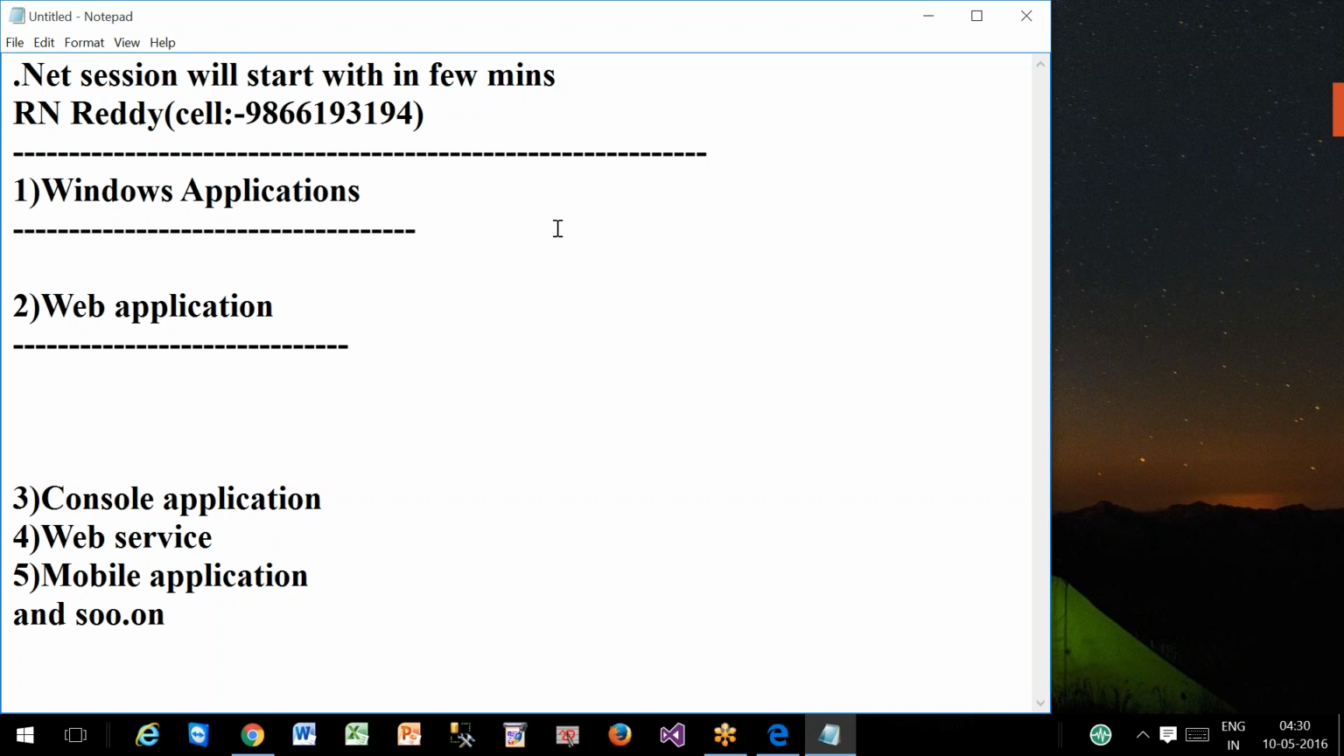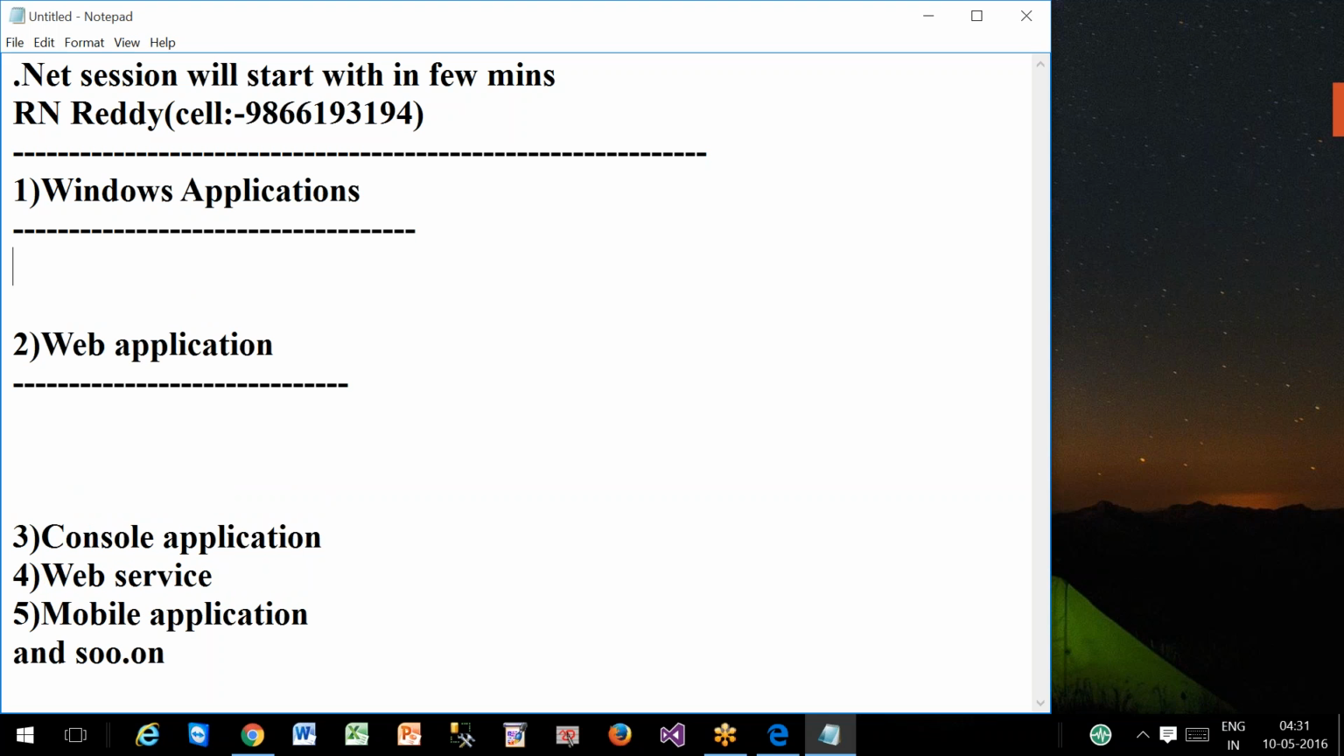Windows application is a single user application. We have to install it at the end user machine. Single user, we don't require internet. Not required internet connection, very good. And what is the user interface? The user interface is Windows Form. The name of the user interface is Windows Form.